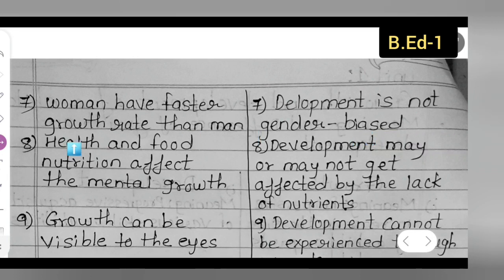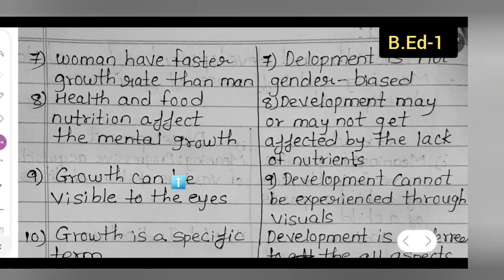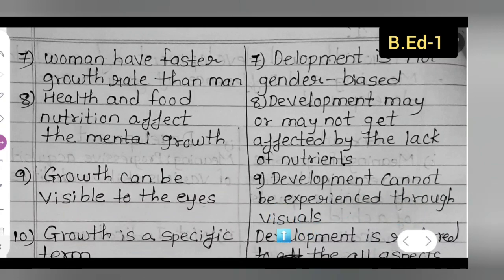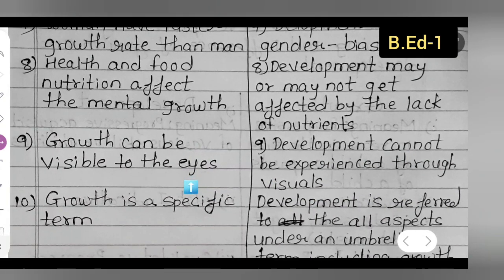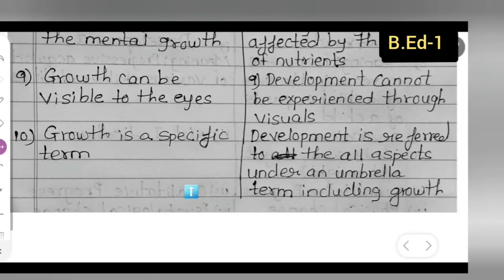Both can think, right? Eighth point is health and food nutrition affect the physical growth, whereas development may or may not get affected by the lack of nutrition. Ninth, growth can be visible to the eyes, whereas development cannot be experienced through visuals. Let us see the last point, the 10th point. Growth is a specific term, whereas development is referred to all the aspects under an umbrella term, including growth. Growth comes under development, but development does not come under growth.